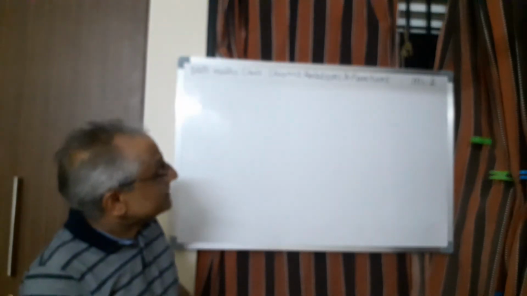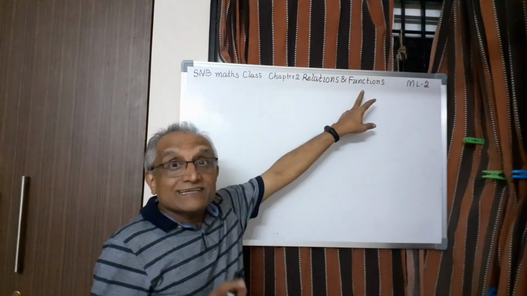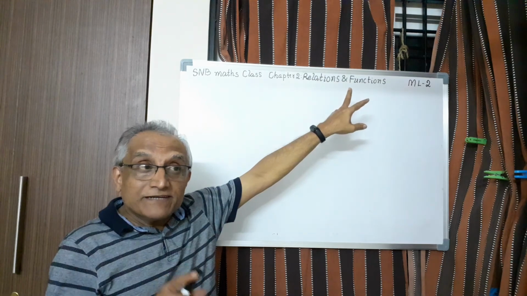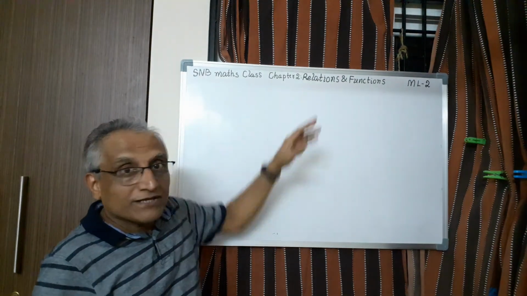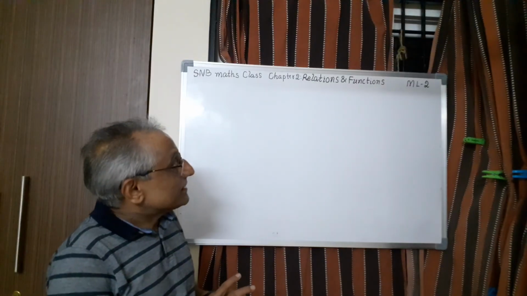Let us meet in the next lesson, that is ML3, wherein we are going to discuss what is a function. Remember, a function is a special type of relation. You put some restriction on the given relation, then it becomes a function. Let us see those things in the next class.